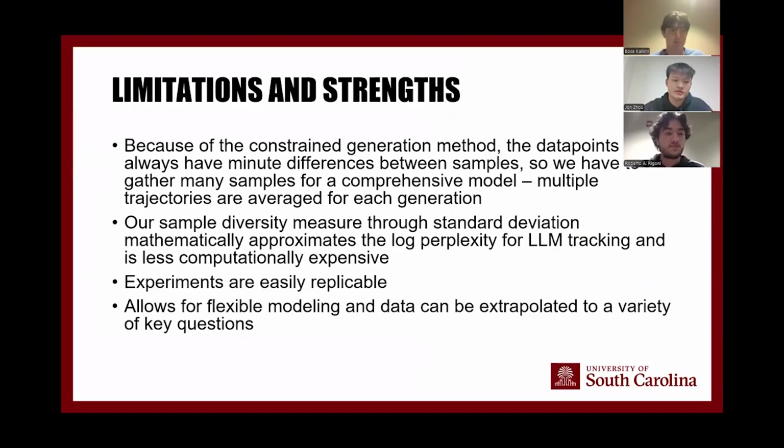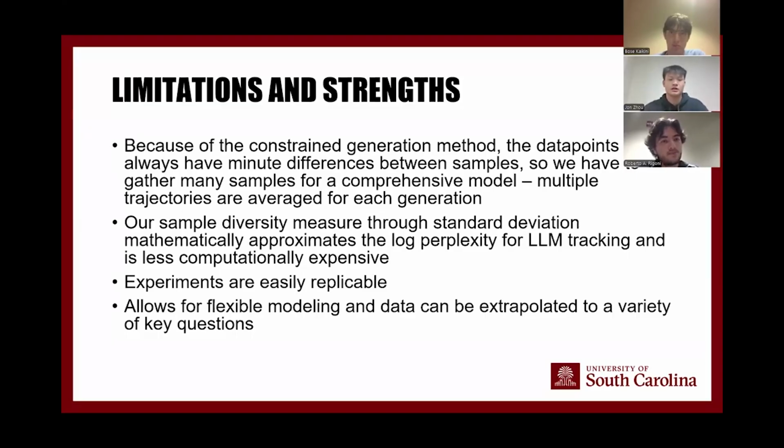Let's just go over some limitations and strengths of our model. Due to the constrained random generation method of our Gaussian model, the data points between samples always vary very slightly. But to combat this, we run each generation many times and then we average out the numbers, and that creates a very comprehensive model that we can use.